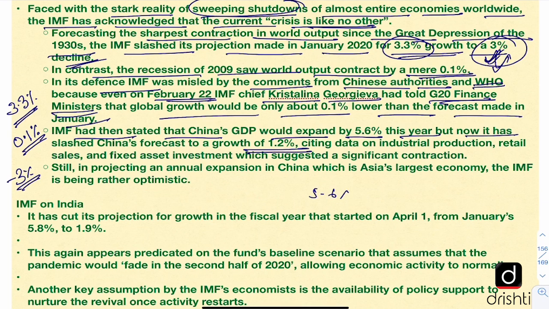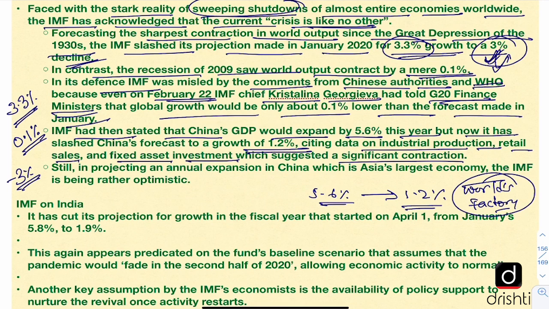So even Chinese growth, or the Chinese economy's growth, has been brought down from 5.6% to 1.2% in IMF's projections. And China is also known as the world's factory. So if the world is not in a position to buy, obviously the world's factory will also suffer the consequences. So the editorial is saying that in still projecting an annual expansion in China, the IMF is still being rather optimistic and there can be further revisions.